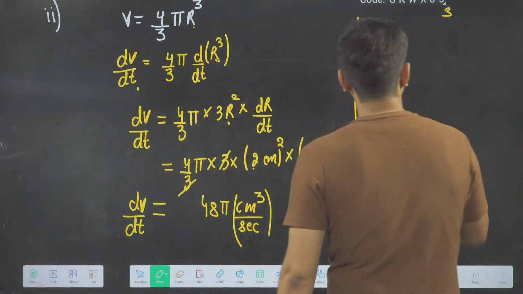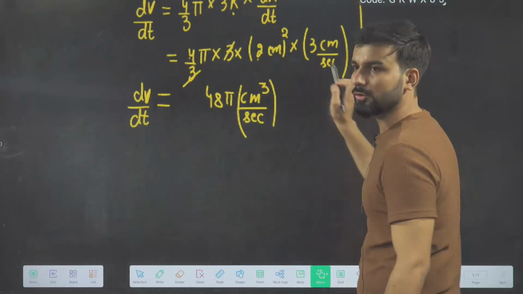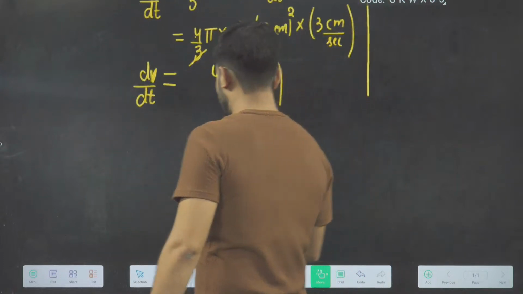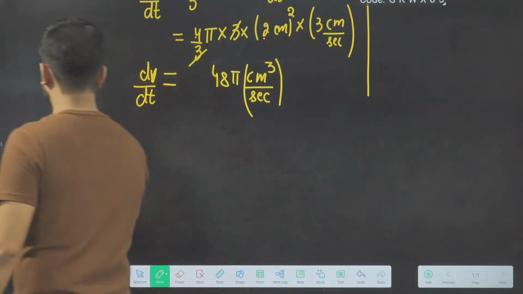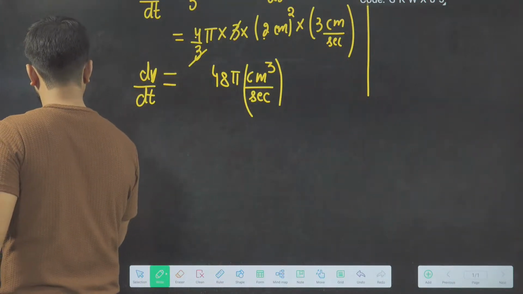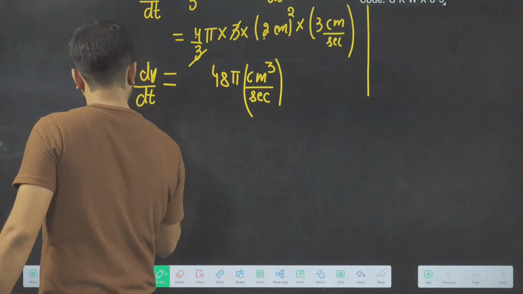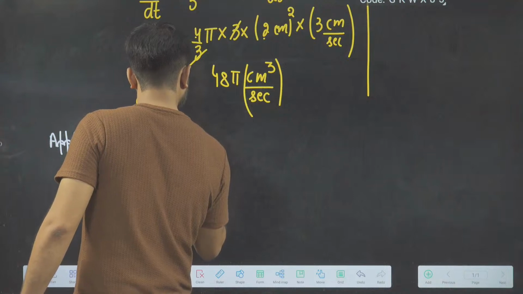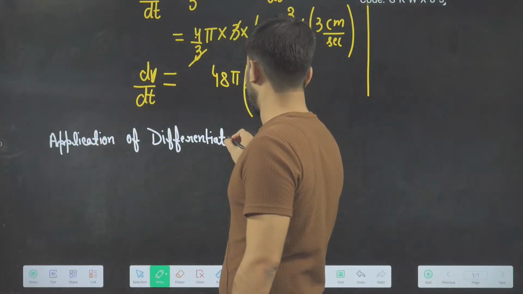So now one more application of differentiation is there. I hope this is clear. Give me thumbs up if it is clear. Next you will be having the application of differentiation.